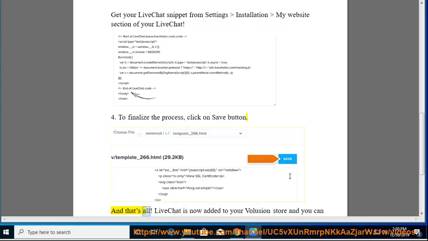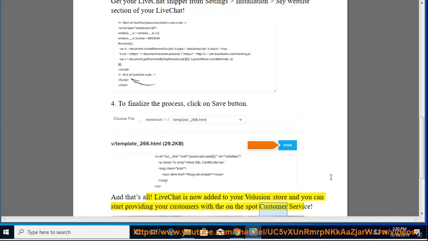And that's all. LiveChat is now added to your Volusion store and you can start providing your customers with on-the-spot customer service.